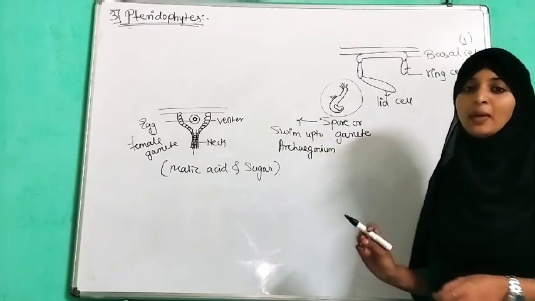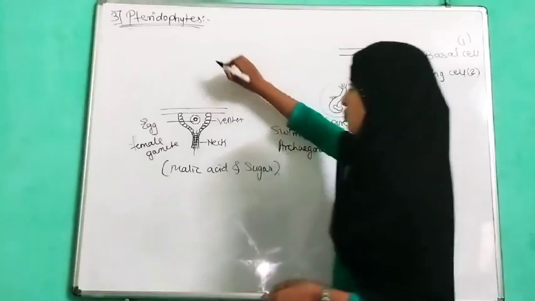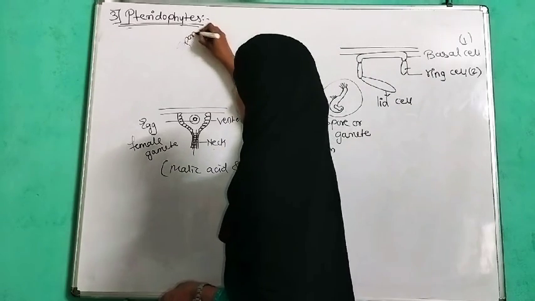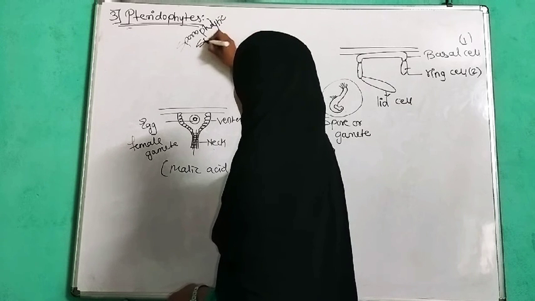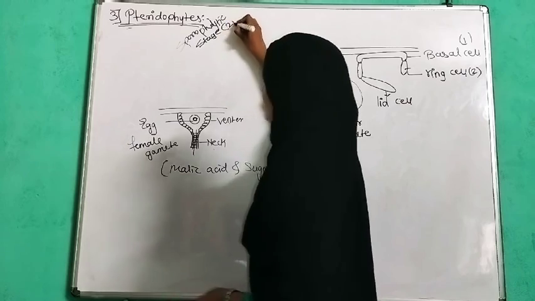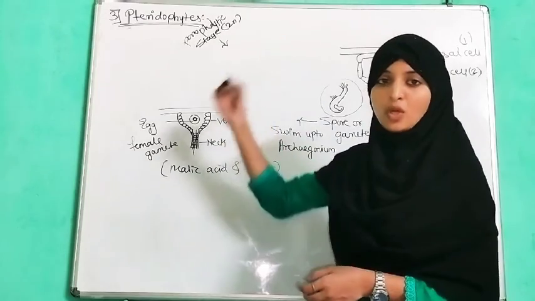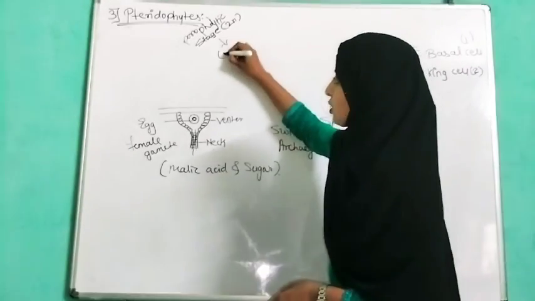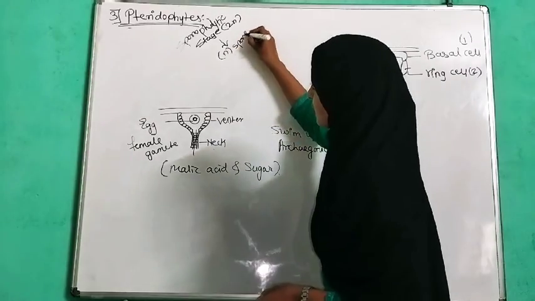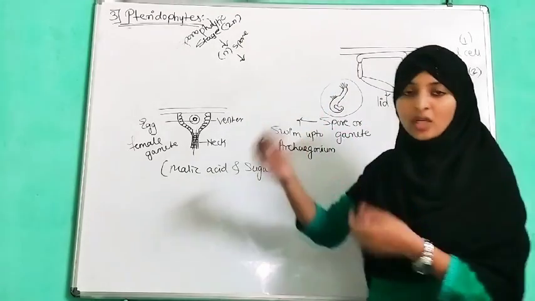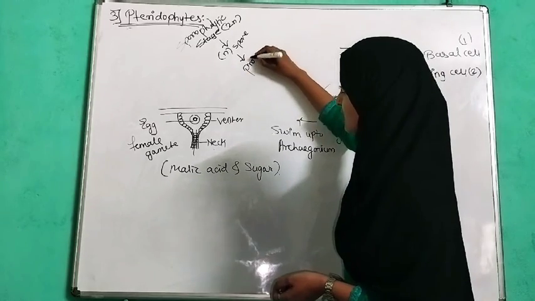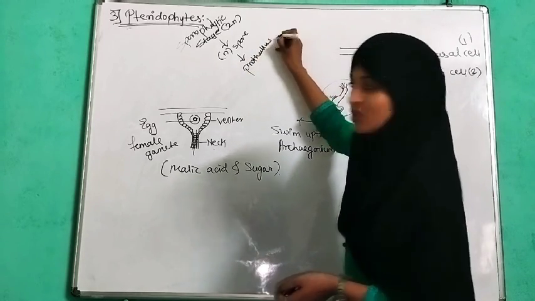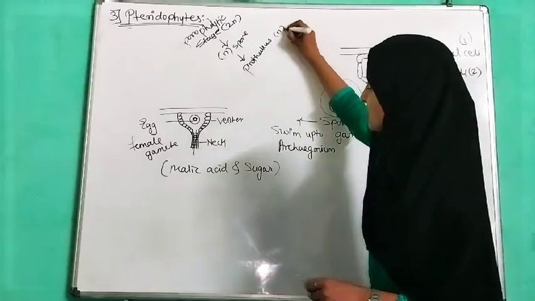So, in a simple manner, we are going to discuss it from the sporophytic stage, which is diploid in nature and undergoes meiosis to form haploid spores. From a haploid spore, a prothallus or gametophytic stage germinates, which is haploid as well.